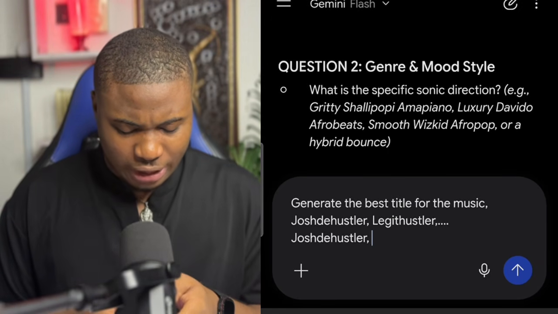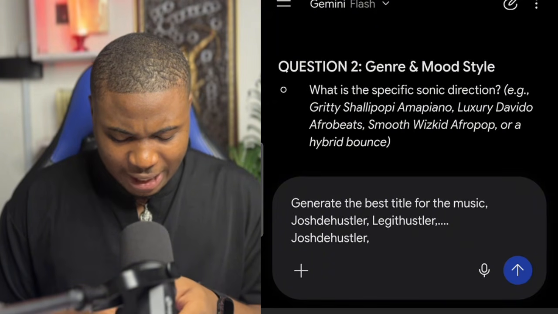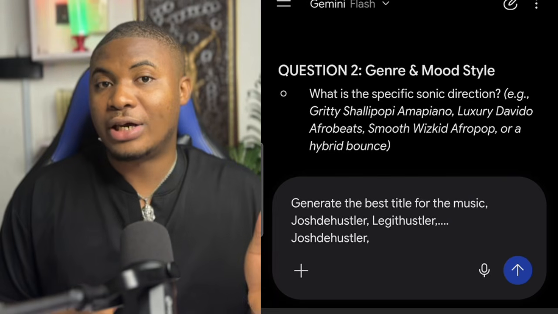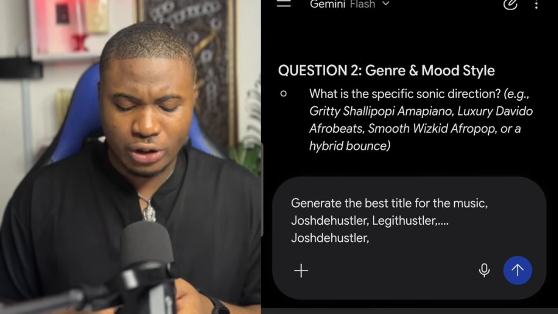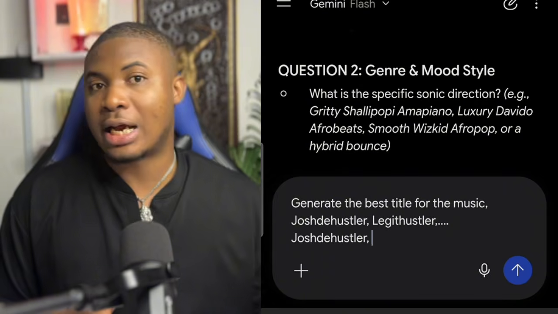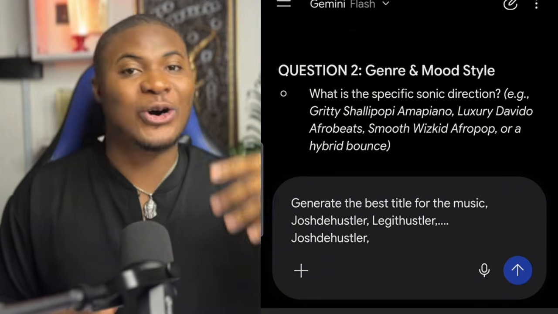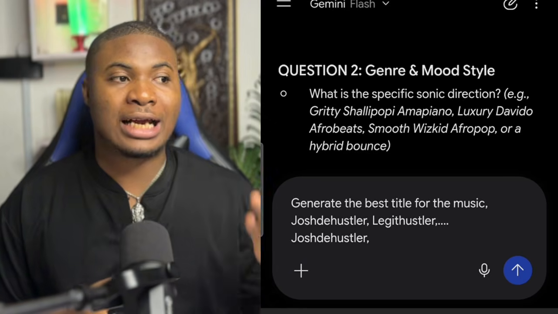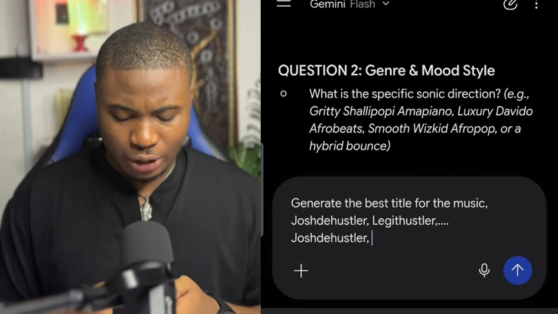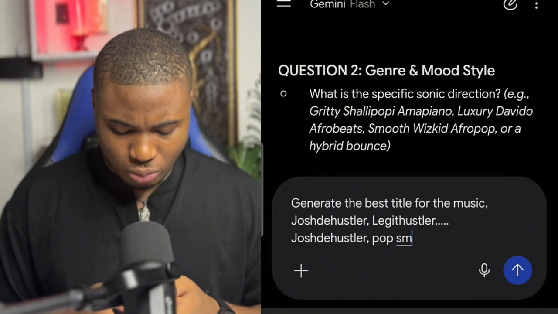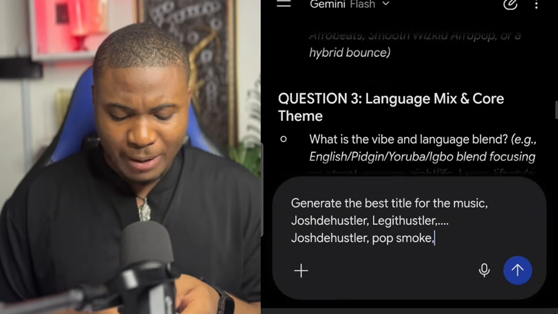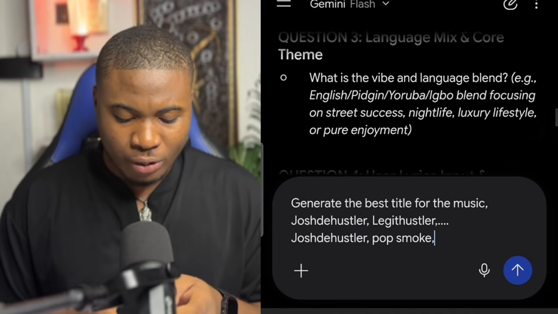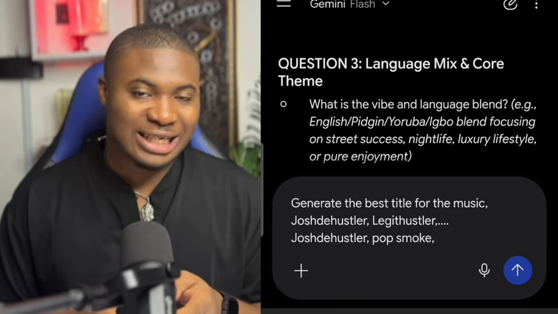So the next question is genres and mood style. How you want your music to sound, the kind of direction and the kind of style you want your music to be on. If you want your music to sound like Charlie Puth, or Burna Boy or Davido, but me, I like to make my music sound like either Tupac or Pop Smoke. So what I'm going to do now is put in Pop Smoke as an example. Remember, if you're choosing a Western artist, definitely the people that will vibe with your music will be Western. So you know what it means, more money.